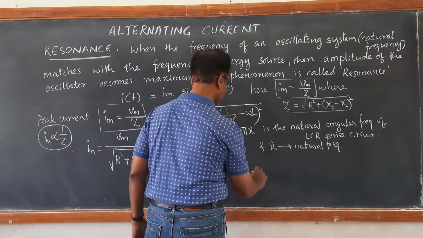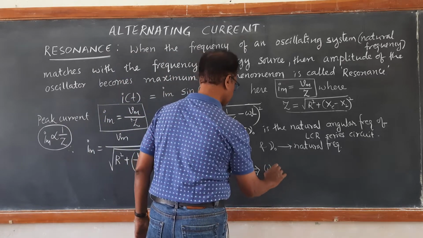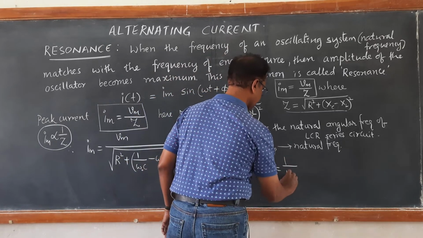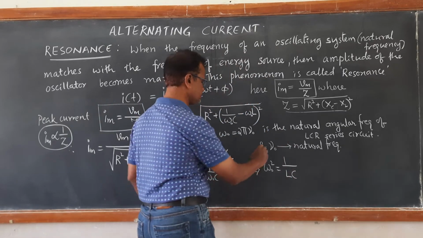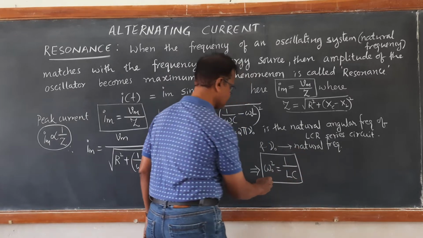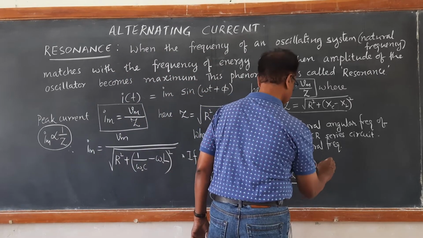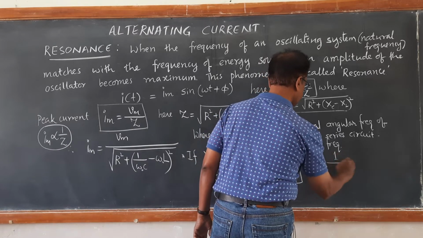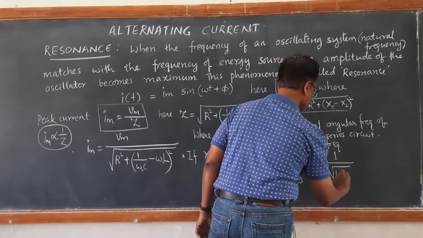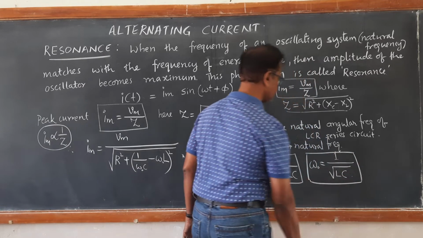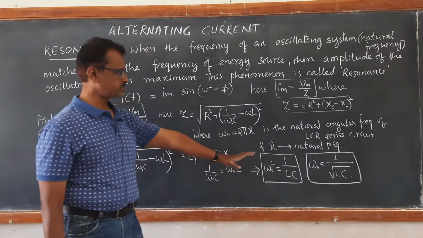This implies omega naught square is equal to 1 by LC. So, this gives you an idea of what the natural frequency is. Omega naught is equal to 1 upon square root of LC. So this is the natural frequency.